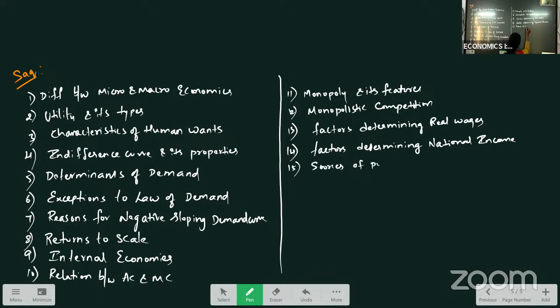Then sources of public revenue. Then items in public expenditure.